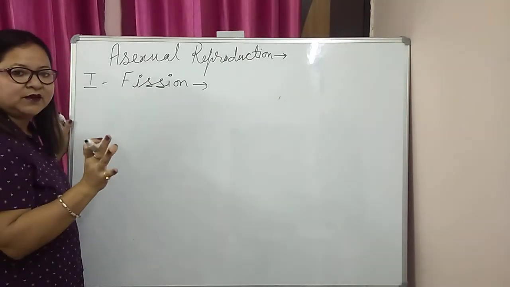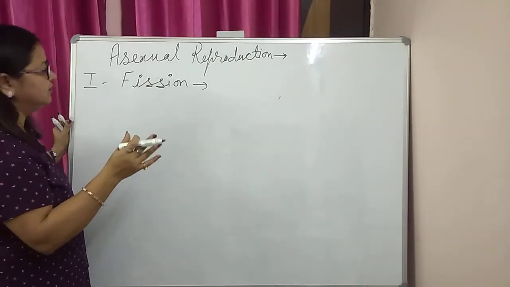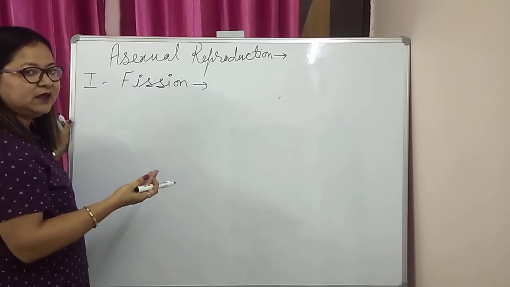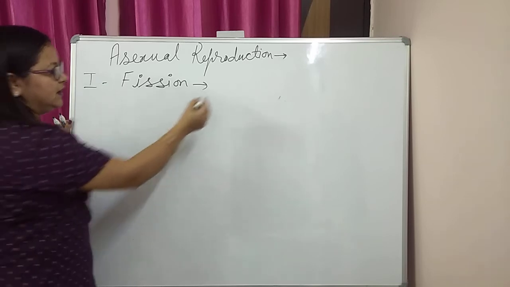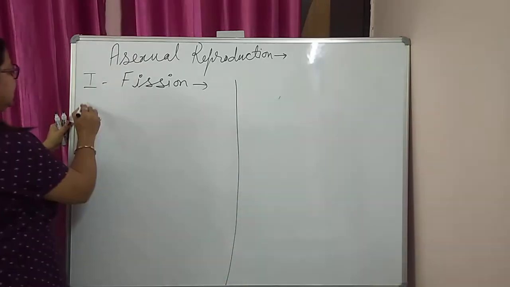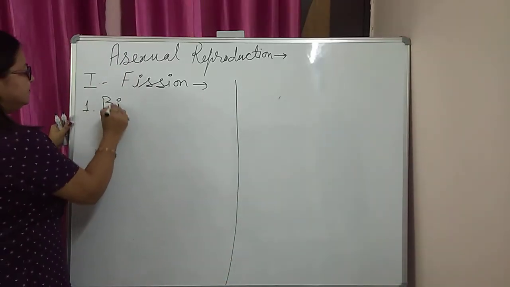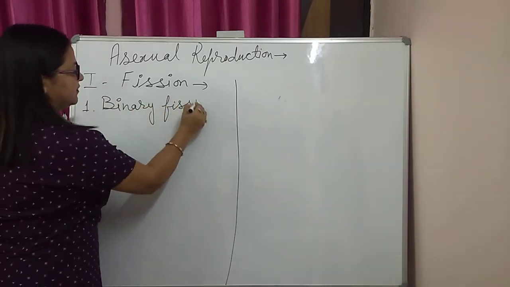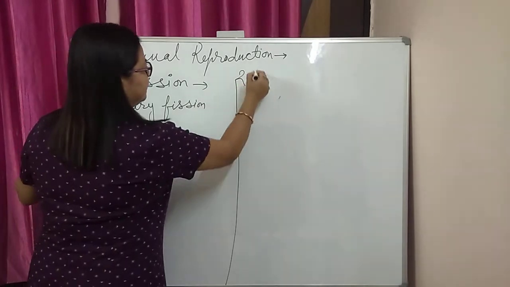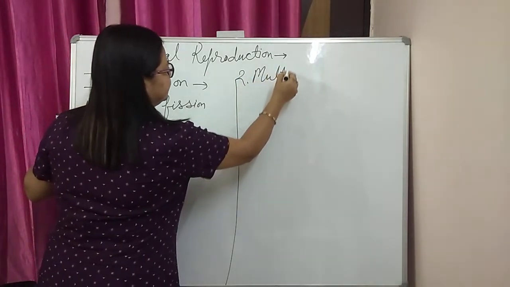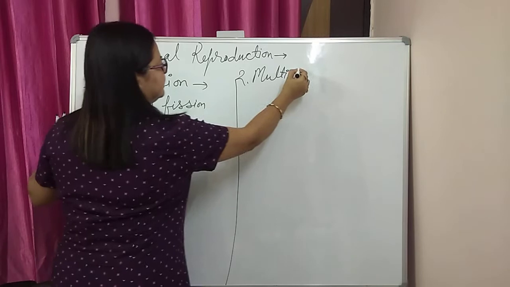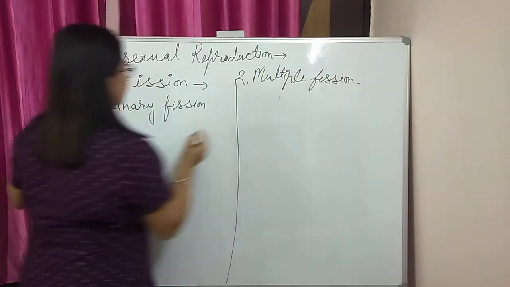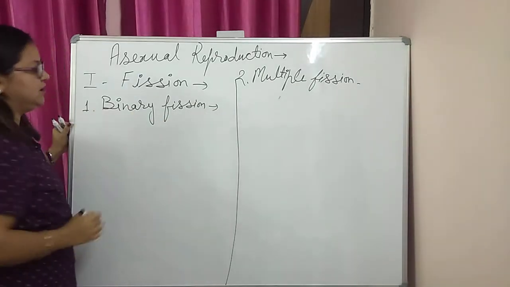Fission means splitting of the parent, and depending on how many daughter cells are produced after the process, it can be categorized into two types, that is binary fission and second is multiple fission. So first I will explain binary fission.